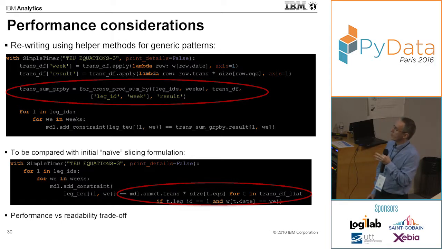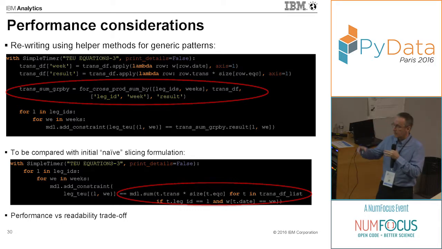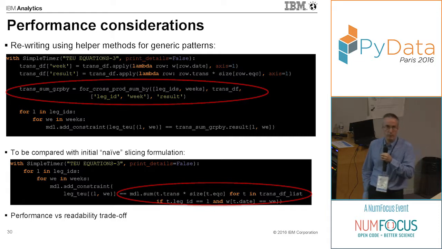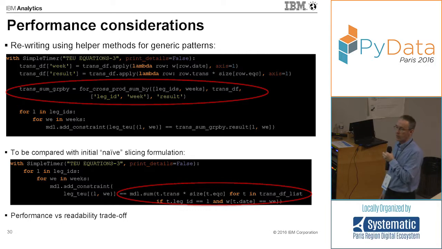However, for people who are familiar with modeling languages, this kind of representation is a bit more abstract. There's a level of abstraction that has been added so that you pre-compute all those slicing. But that's a cost to pay for efficiency, for performance. So there's really this performance versus readability or maintainability trade-off.